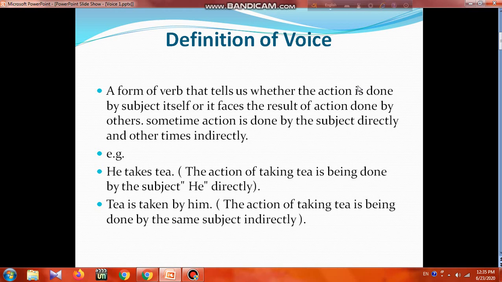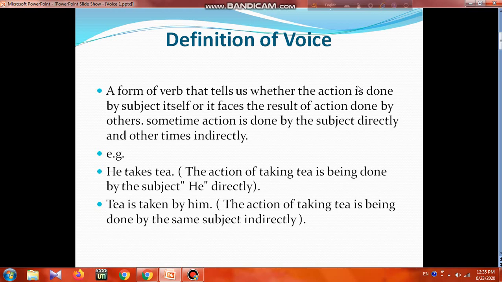So, what does voice say? Voice tells us how the action is done, whether it happens directly by the subject or it happens indirectly by the subject. So we know if it happens directly, then we call it active voice, and if it happens indirectly, it is called passive voice.